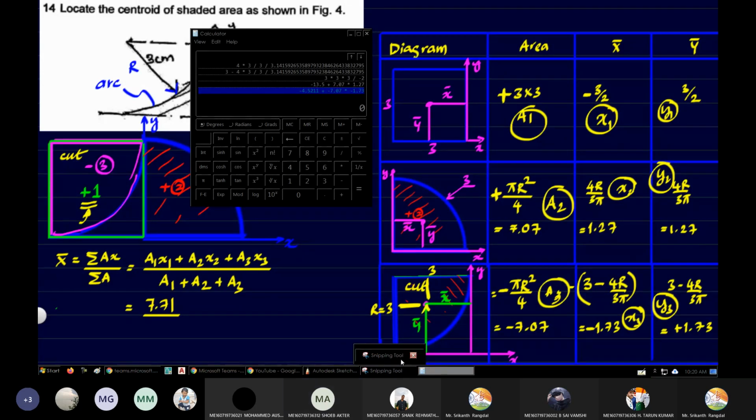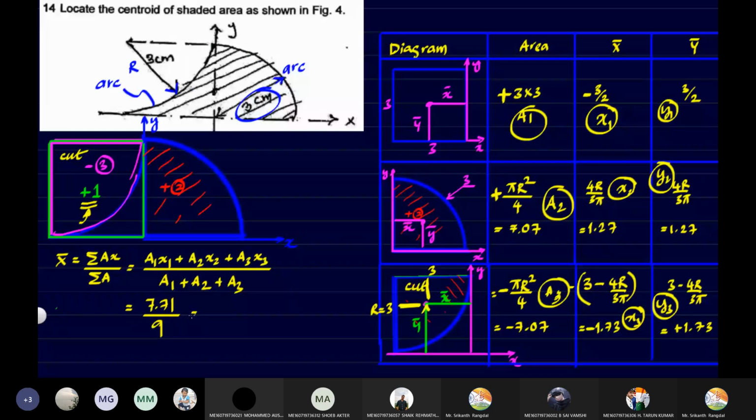Okay. So numerator we got 7.71. Now the denominator we'll have to add all the areas. So add the areas, 3 into 3 plus 7.07 minus 7.07. So we're getting this as 9. The plus and minus will cancel each other out, and we're just left with 9. Now the ratio of these two will give you the value of x bar. So what is x bar?